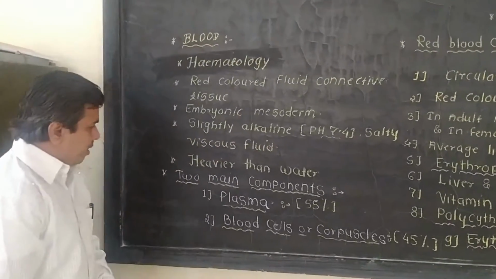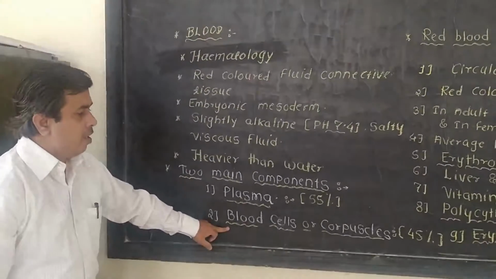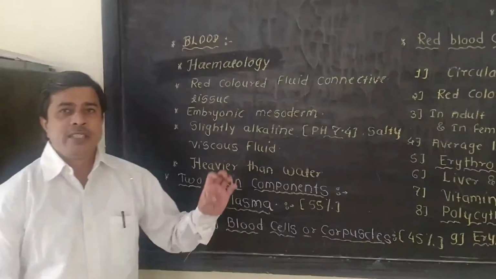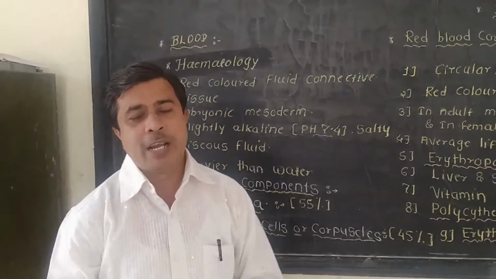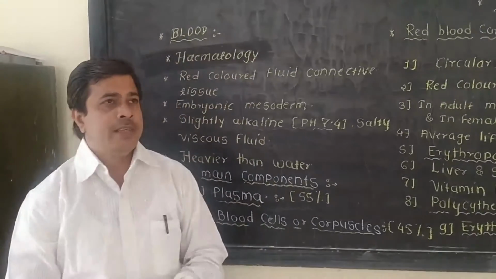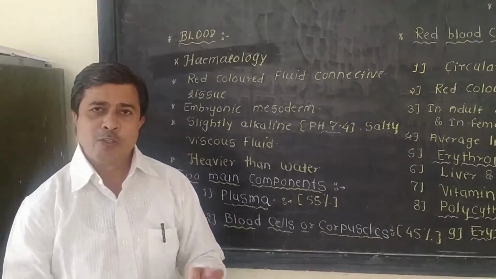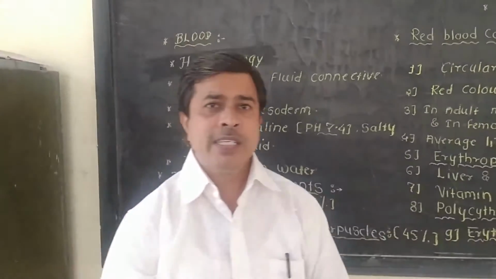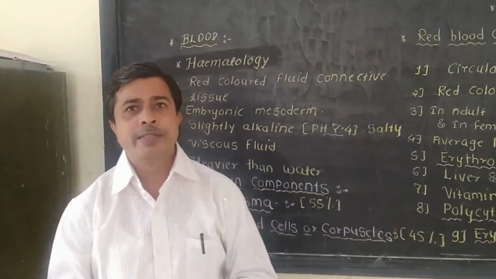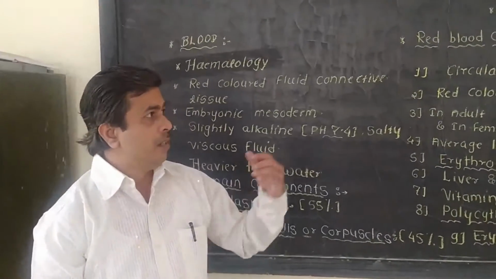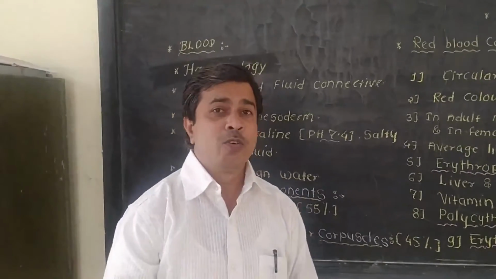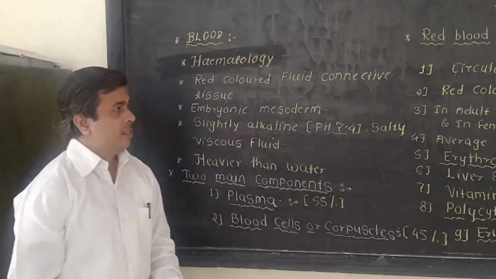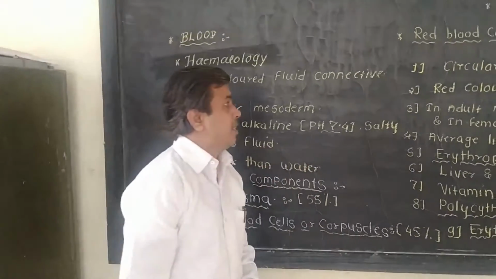Then the second part is the blood cells or blood corpuscles. In the blood there are three important types of blood cells. First, red blood corpuscles, also known as erythrocytes. Second, white blood corpuscles, also known as leukocytes. And third, thrombocytes, also called platelets. Now let us see in detail about these blood corpuscles.